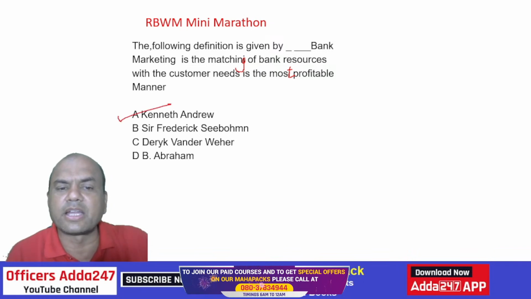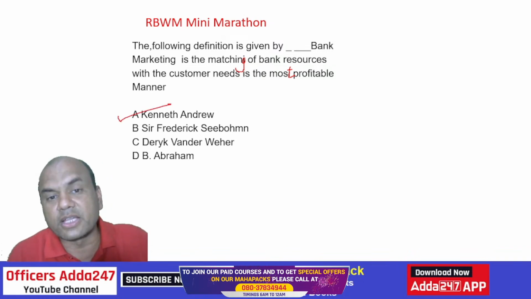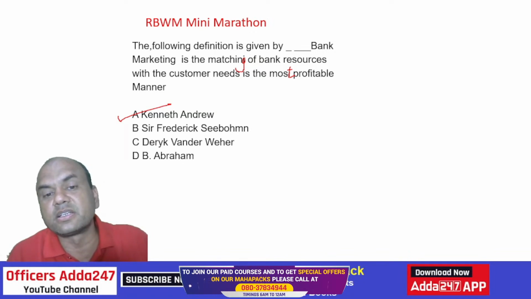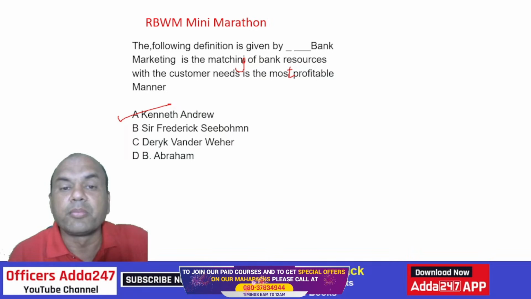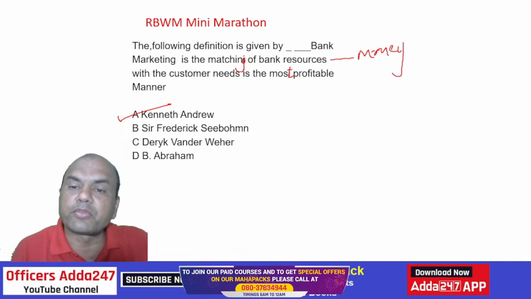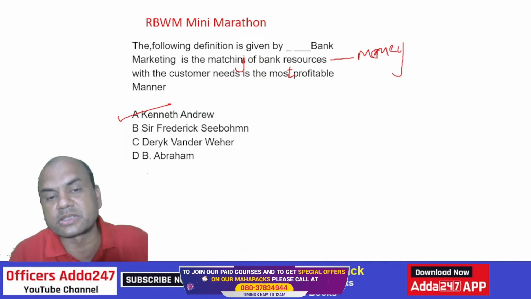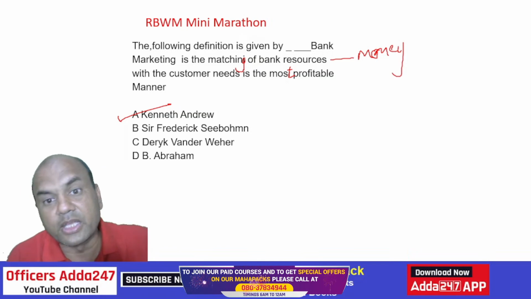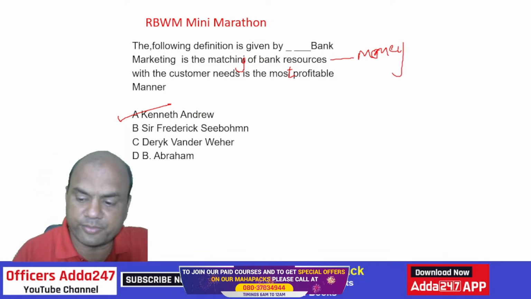It is Kenneth Andrew. Bank resources means money. All the deposits I have, I'll have to match them with the loan customer. Customer needs means loan, in the most profitable manner, right?